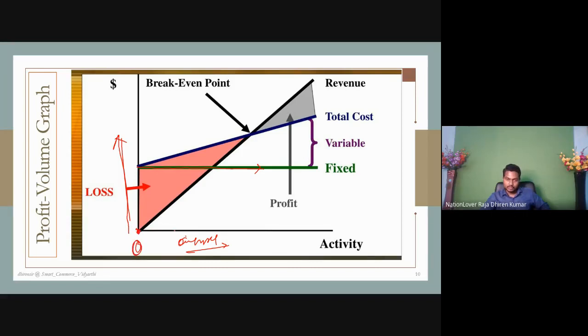You will not produce anything. When you are not producing anything, still you have to incur this much cost. Now ask me how? Because you have taken a factory on rent. If you produce nothing, the landlord will not excuse you. He will not excuse, that's why he will charge you the rent. So fixed costs remain fixed. How? Like the supervisor salary, the factory supervisor salary, manager salary, officer salary.